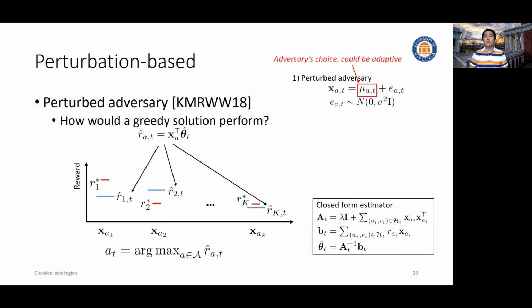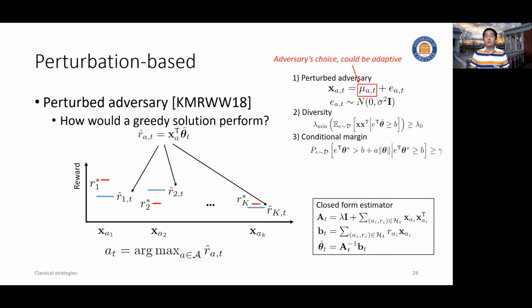For example, here we assume it's a zero mean Gaussian. In addition, this context vector has to satisfy two important conditions. First, after this perturbation, we get enough information in every direction of the problem space. Intuitively speaking, the minimum eigenvalue of the covariance matrix is lower bounded by some value. That means we are not short-sighted to any of those directions.